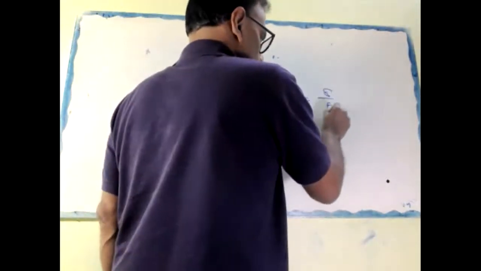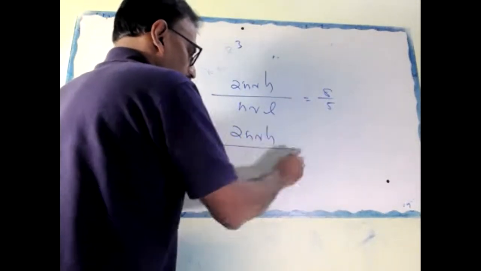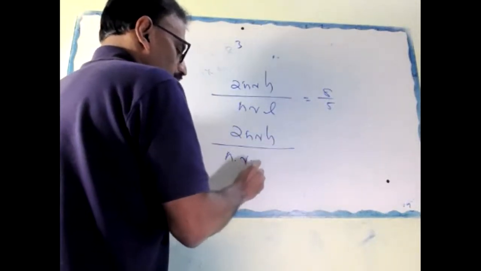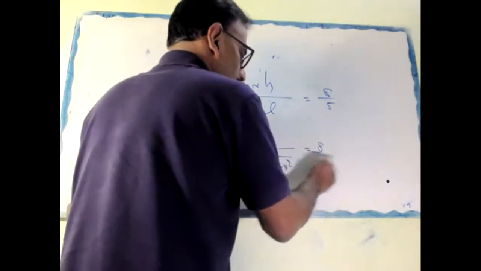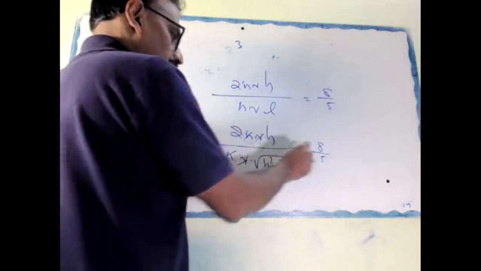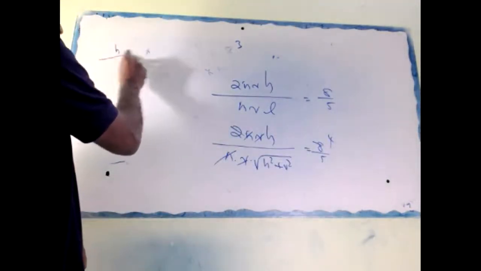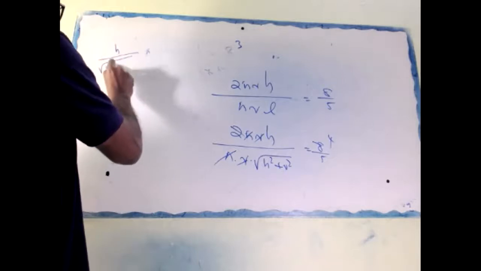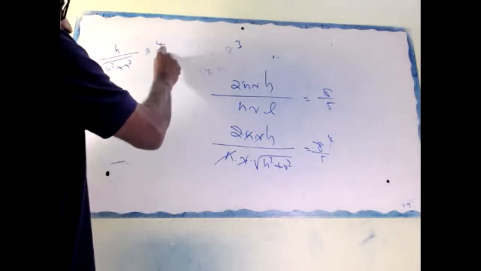So 2 pi RH divided by pi into R into root of h square plus R square equal to 8 by 5. Pi cancel, R cancel, 2 cancel, 4. So H by root of h square plus R square equal to 4 by 5.